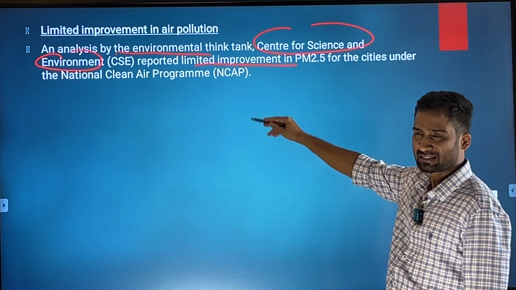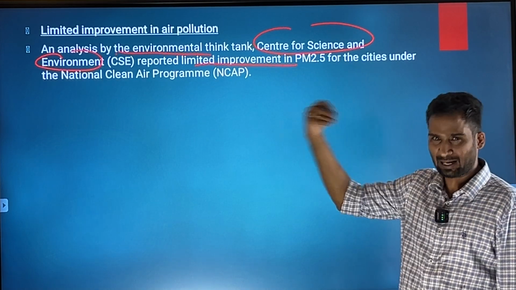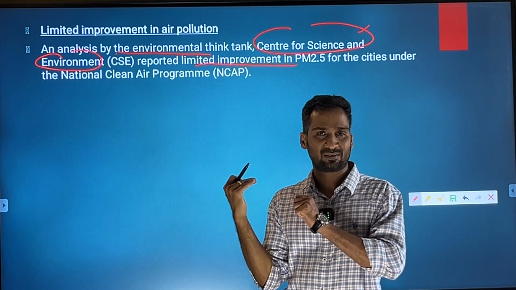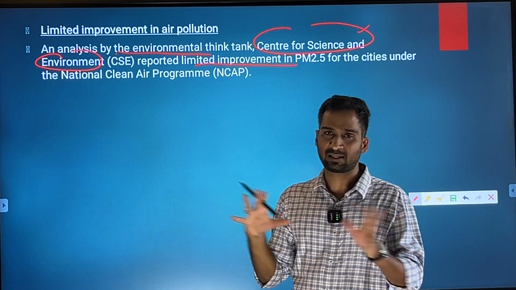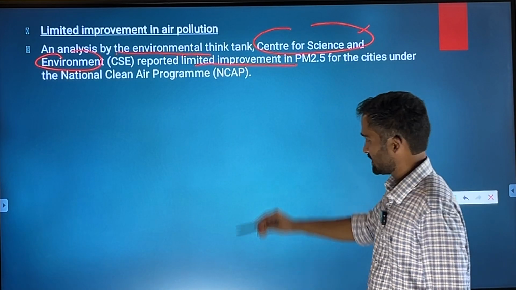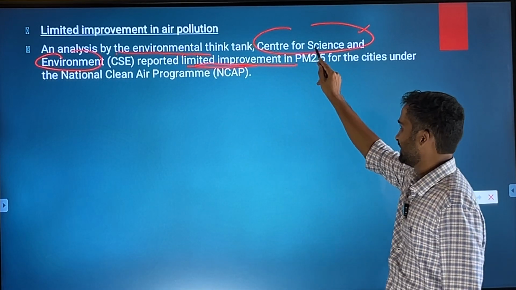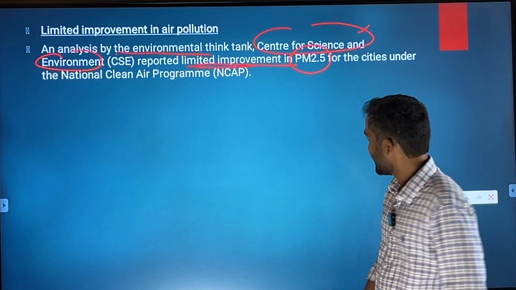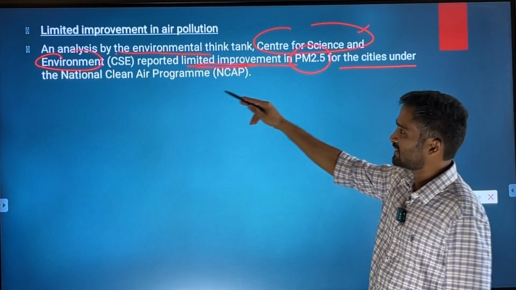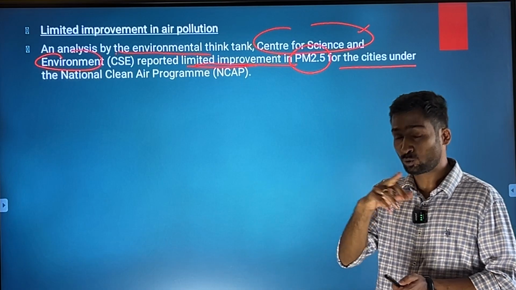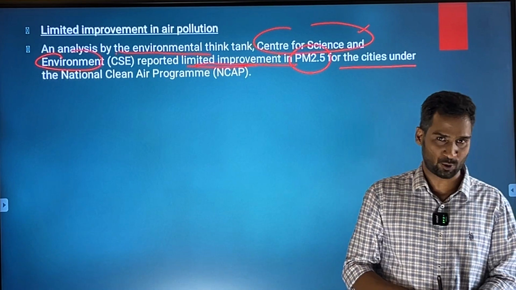So it is saying the same thing. Just remember some of the important organizations which are specifically working on these things. If you write these things, you can find good marks in the mains examination anyway. So it is reporting that there is limited improvement in the PM2.5 level for the cities under NCAP. At times you get questions to evaluate certain programs of the Government of India.